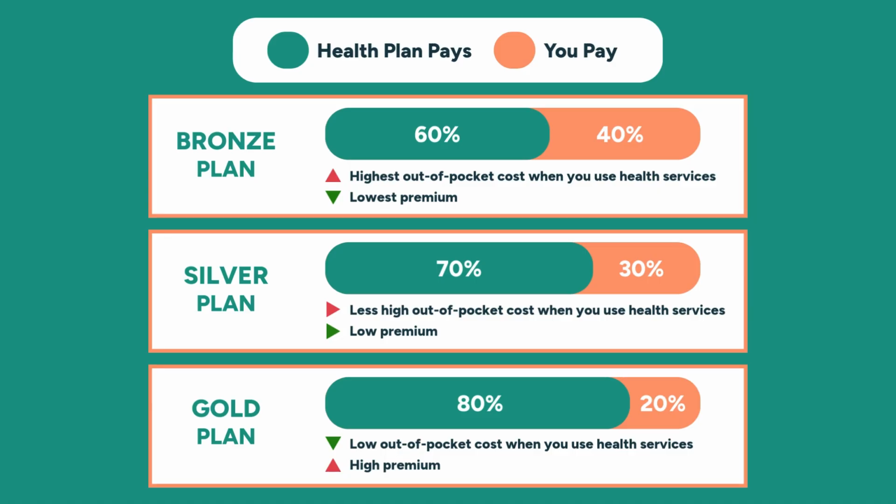On average, bronze is 60/40, meaning you pay about 40% of the cost, so the premium may be the lowest. Silver is 70/30, meaning you pay about 30% of the cost, so the premium is also low. Gold is 80/20, meaning you pay about 20% of costs and the insurance company pays 80%.